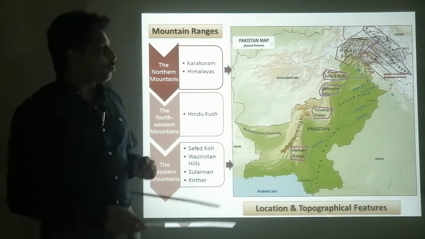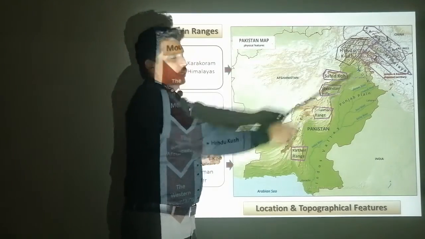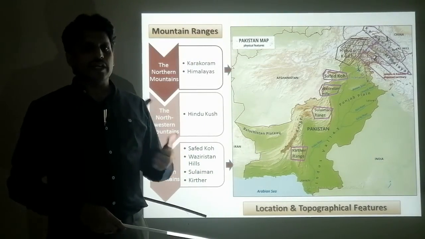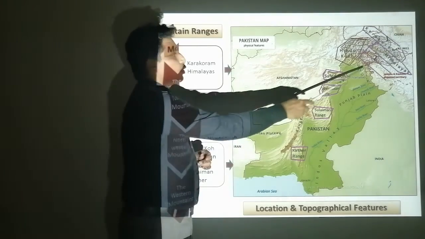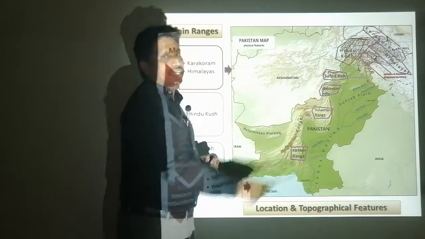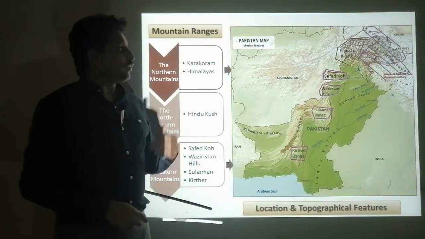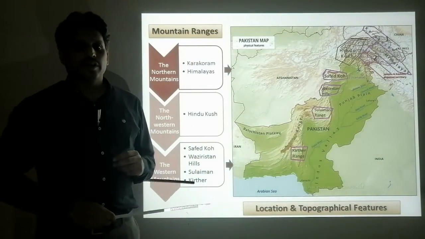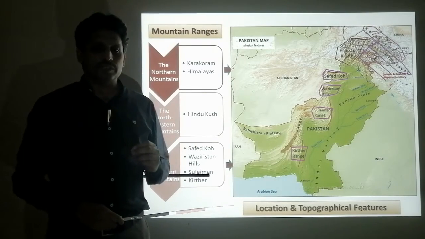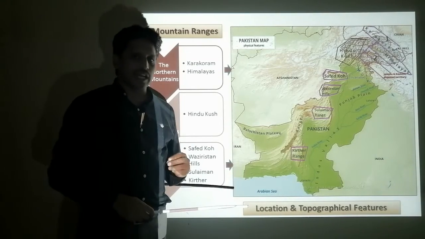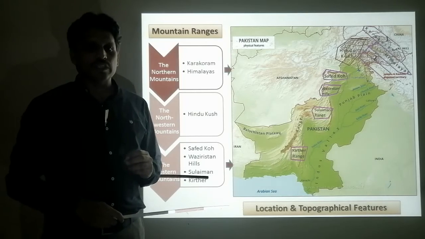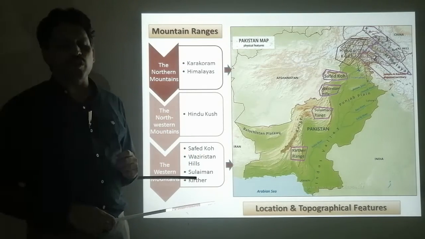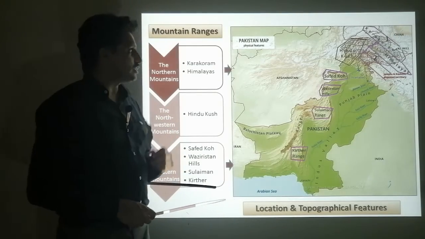But when you reach Murree, all the Galiyat and hill stations like Ghora Gali, Nathia Gali, Khaira Gali come in the Lesser Himalaya. And further north is the Greater Himalaya, where the second highest mountain peak of Pakistan, Nanga Parbat, is located. The height of Nanga Parbat is 8,126 meters above sea level.